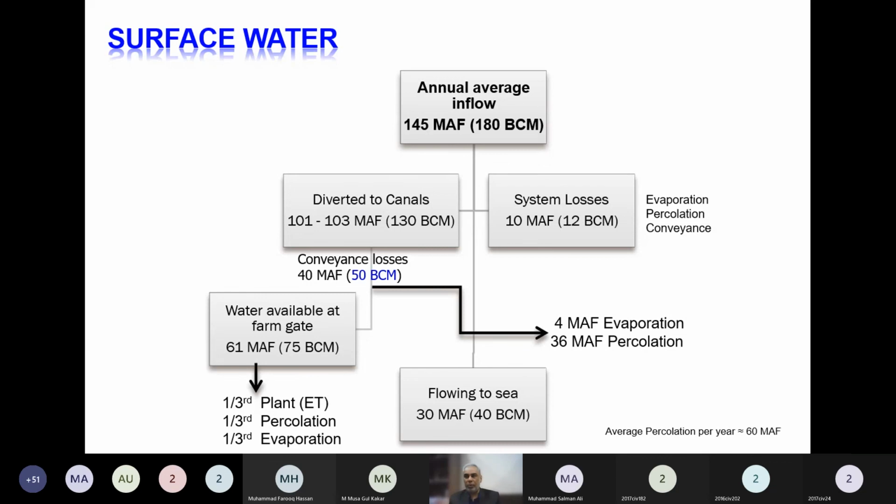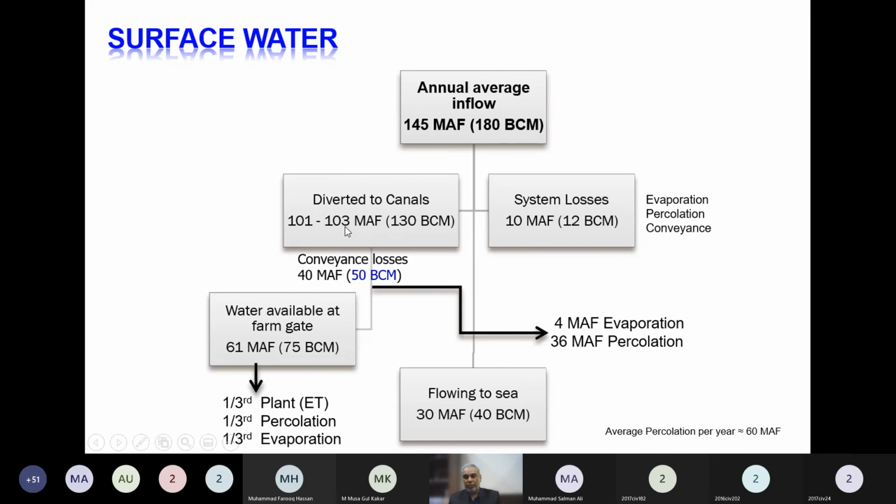So that has been remodeled and reconstructed and lined, and its head regulator has been modified in the last 5 to 10 year period. Similar work the irrigation department keeps going on whenever they have the money available through the donors and through the Pakistan government funding. They keep upgrading their system.